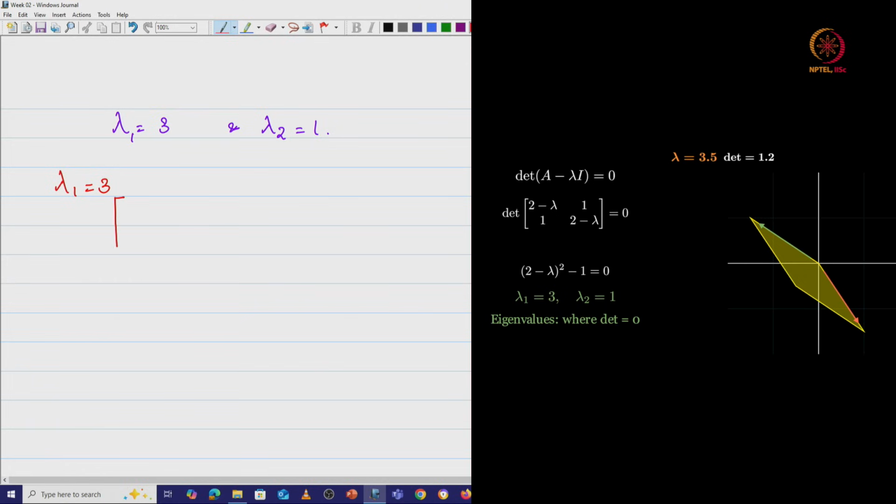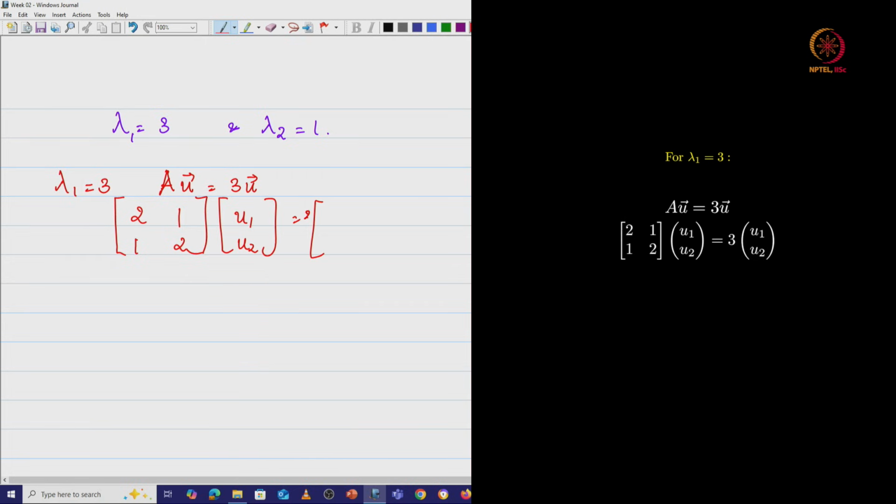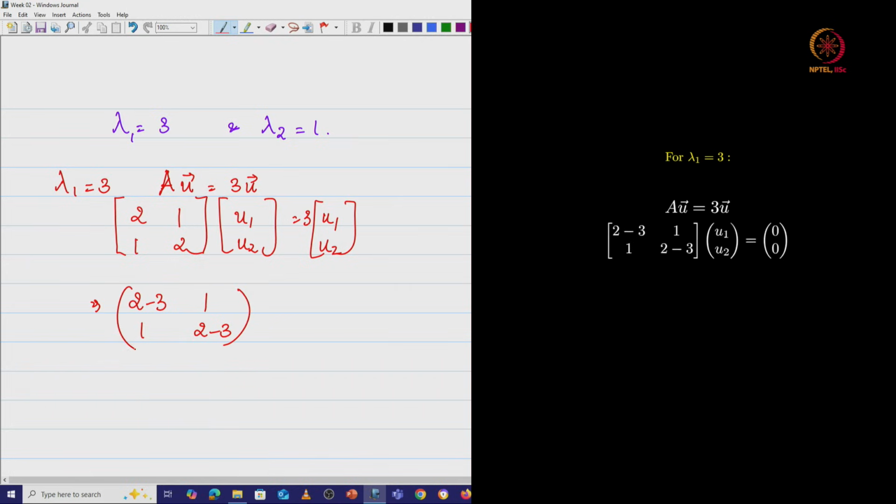This means I have the matrix [2 1; 1 2], so I have A u is equal to 3u. So I want to find out what this u vector is. So I have [2 1; 1 2] (u1, u2) is equal to 3 times (u1, u2). So essentially what I have is [2 minus 3, 1; 1, 2 minus 3] into (u1, u2) is equal to (0, 0).